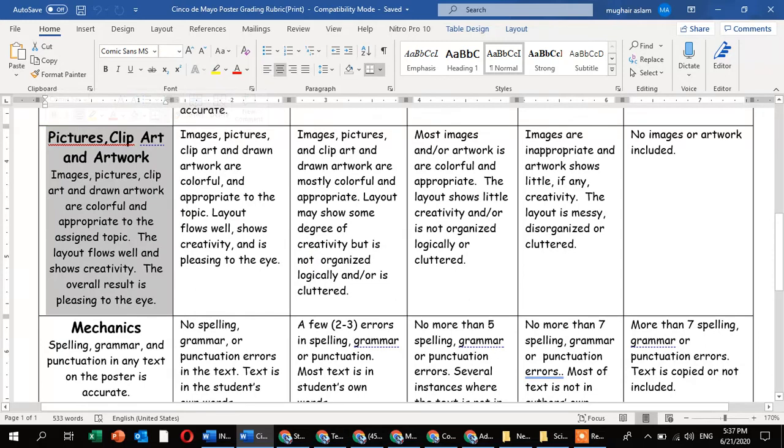While you are making the poster, your poster should look attractive and creative, and everyone should go towards your poster with the help of pictures, clip art, and artwork.